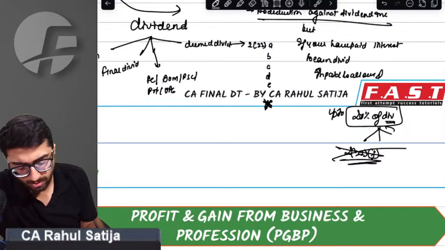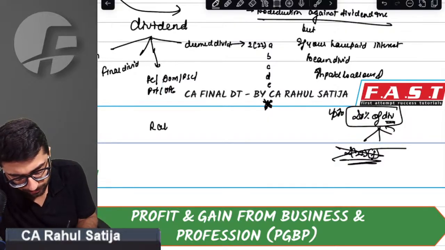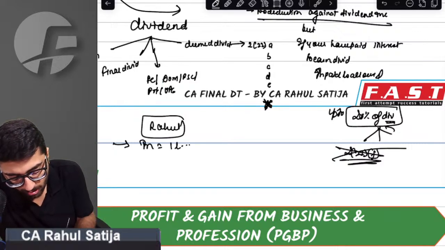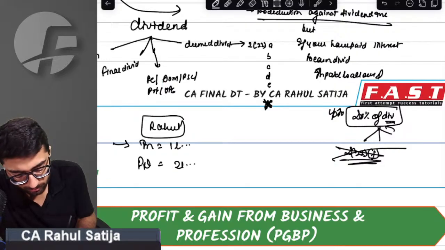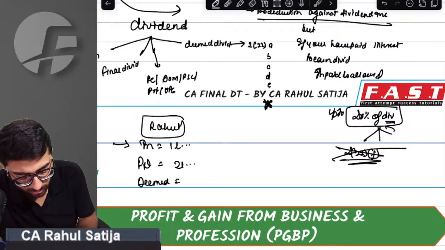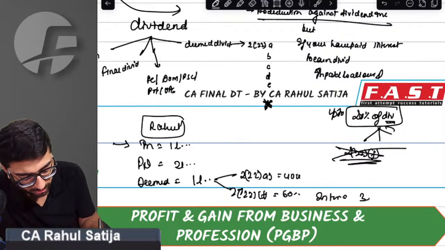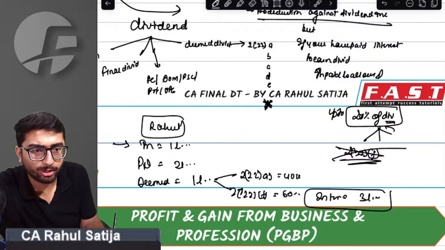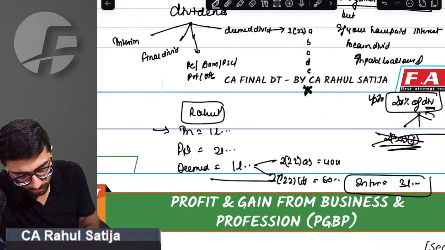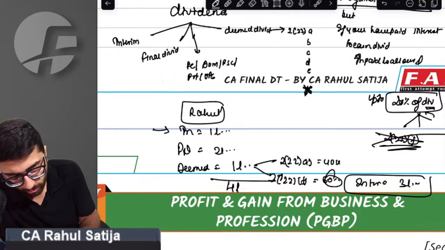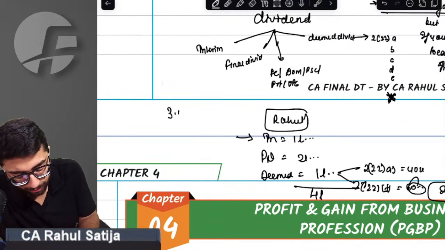Sir, how will things work out? For example, Rahul has received an interim dividend of 1 lakh, a final dividend of 2 lakh, and a deemed dividend of 1 lakh. Out of this deemed dividend, 222A was 40,000 and 222F was 60,000. And interest paid is 3 lakh. What is the amount of deduction I'm going to get? Total 4 lakh, reduce the 222F.